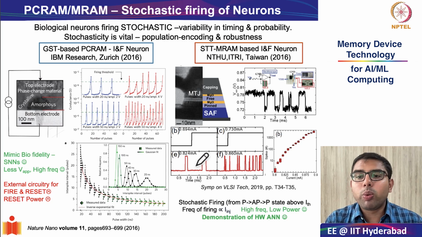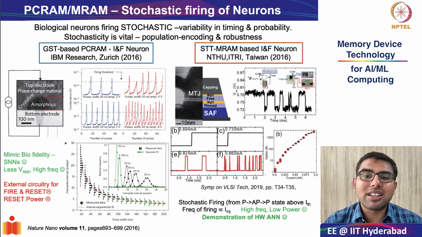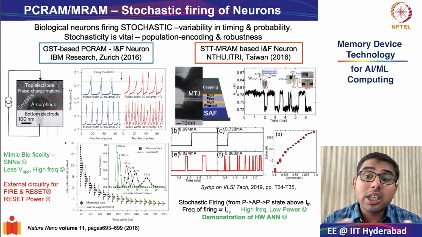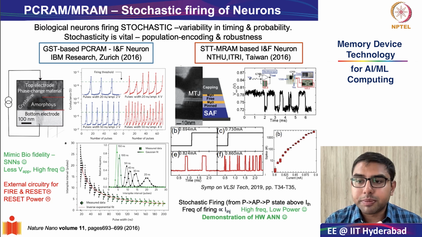We began with a classical CMOS implementation with capacitors, resistors and a comparator, which were used to reproduce this leaky integration and threshold firing. But then we went deeper and saw that neuron-like dynamics can actually emerge from device physics itself.